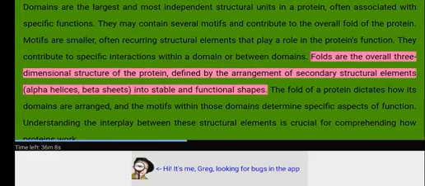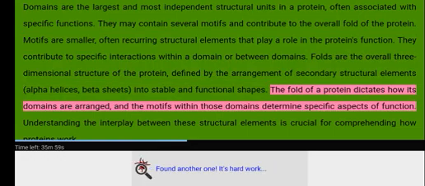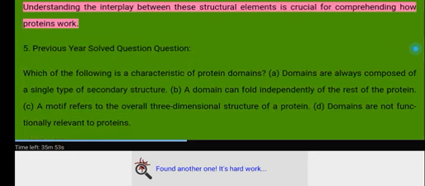Folds are the overall three-dimensional structure of the protein, defined by the arrangement of secondary structural elements, alpha helices, beta sheets, into stable and functional shapes. The fold of a protein dictates how its domains are arranged, and the motifs within those domains determine specific aspects of function. Understanding the interplay between these structural elements is crucial for comprehending how proteins work.